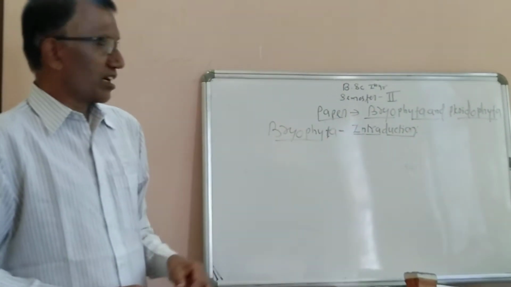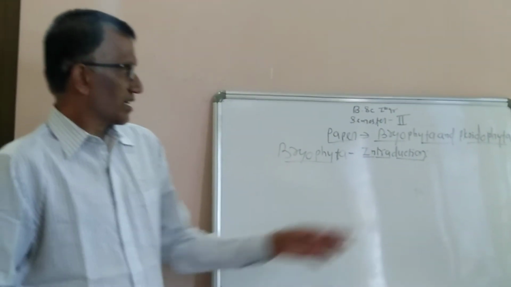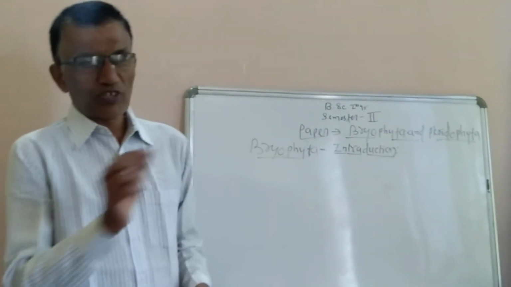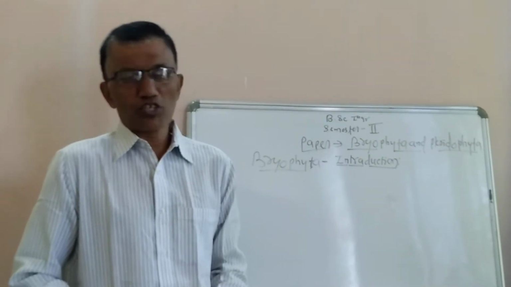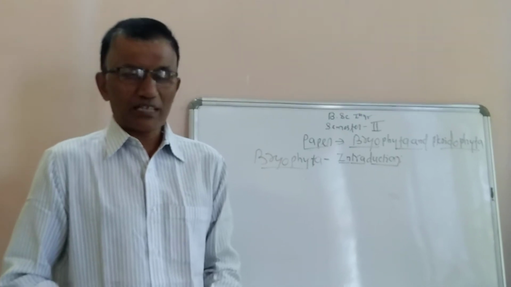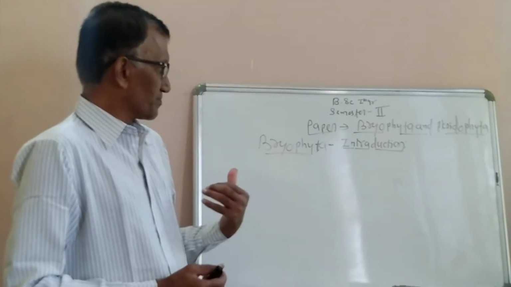First in Bryophyta, which chapters, which examples have been included. In Pteridophyta also, which is the first chapter, second chapter, third chapter, and what are the examples which have been mentioned to study their life cycle. So all these things we have discussed yesterday.